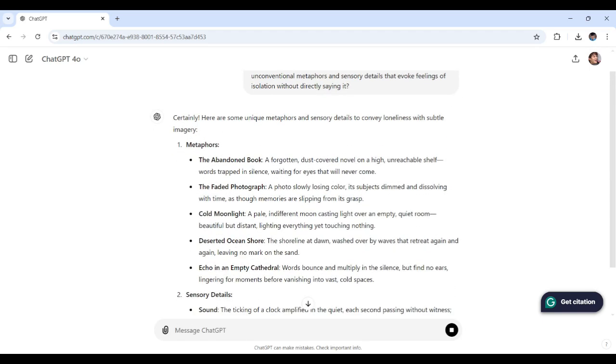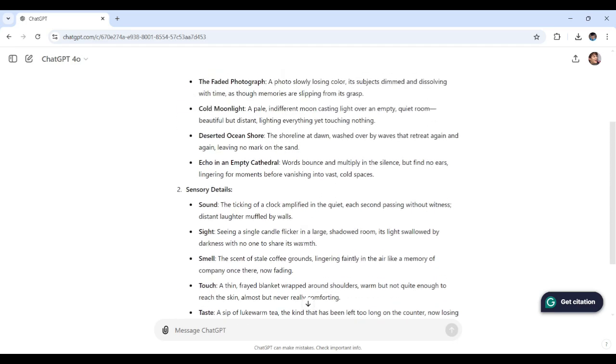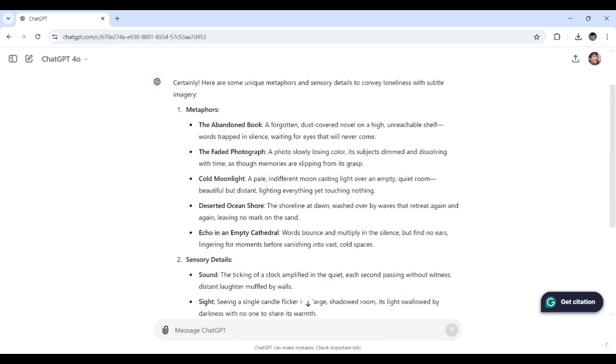All right. So look at the suggestions. Here are the following right over here. With metaphors, as you can see, it says here with the abandoned book, for example, like a forgotten dust-covered novel on a high, unreachable shelf.